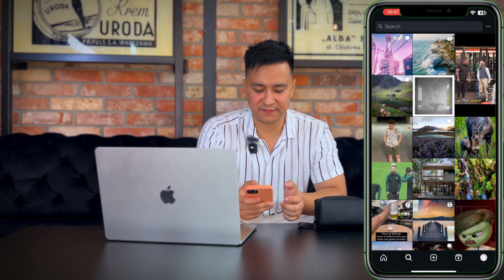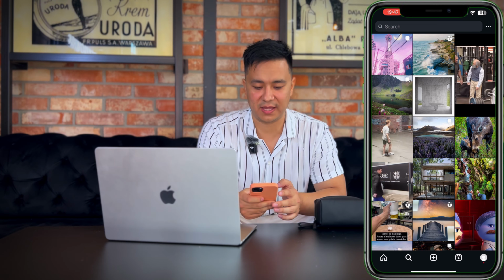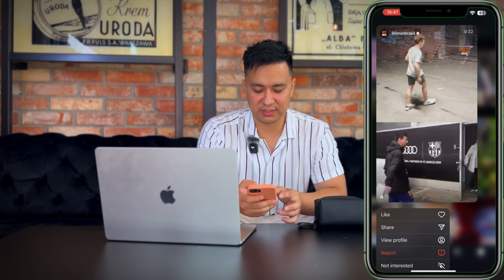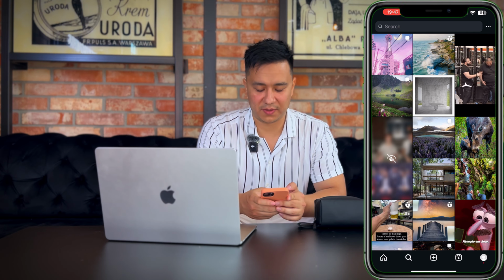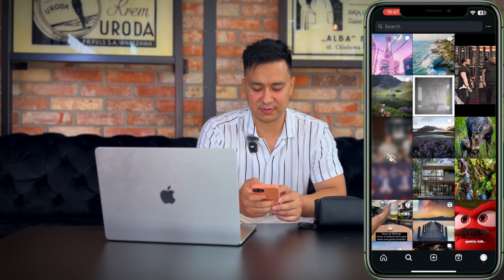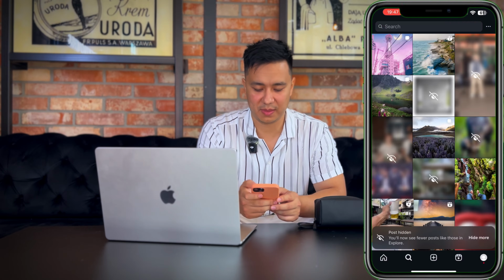How do you do it? It's very easy. Press on top of that content and you will see a not interested option in the pop-up menu. Just press it and do the same process for all of the content which is unrelated to Islamic teachings, which is haram. Okay, let's do it.